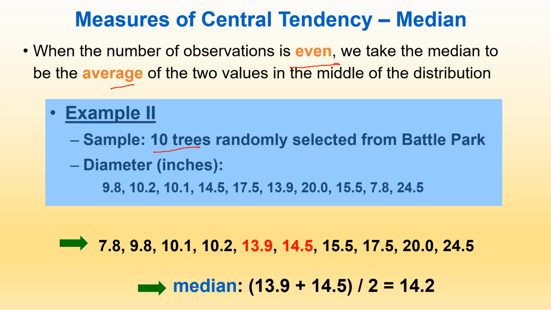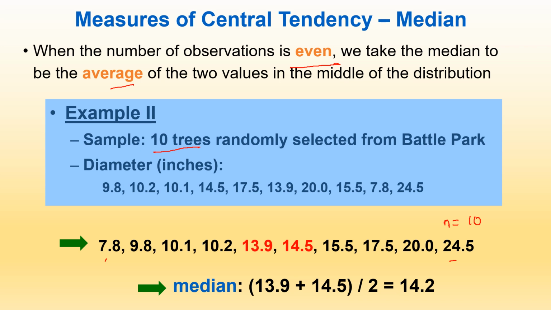As in the first step, we arrange the data in ascending order. That is, the smallest number is 7.8 and the highest one is 24.5. Here n equals 10 data, so this is an even number of observations.